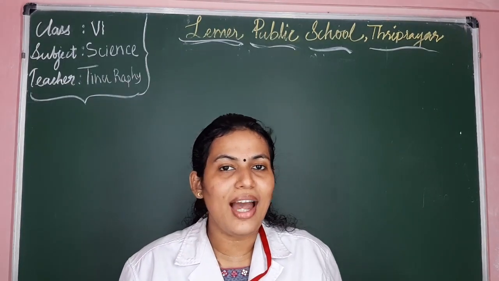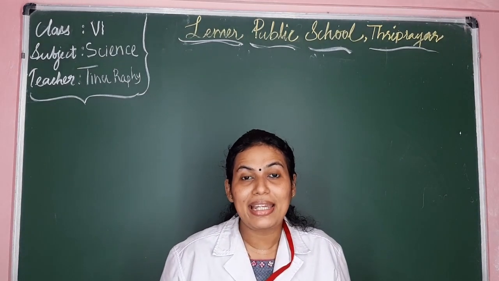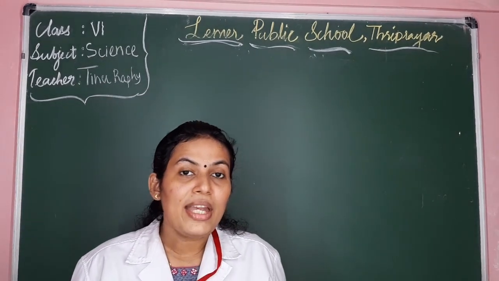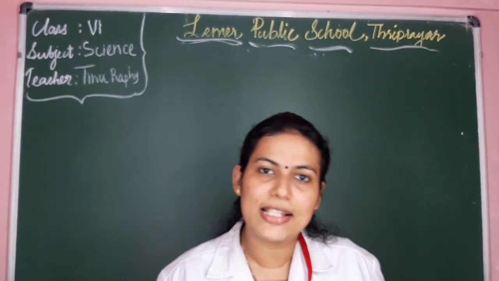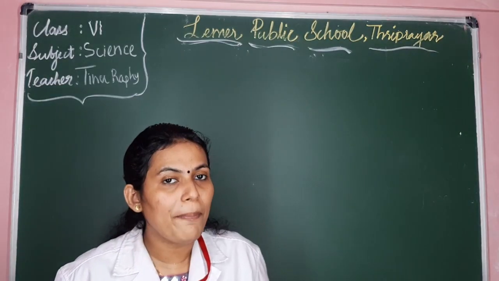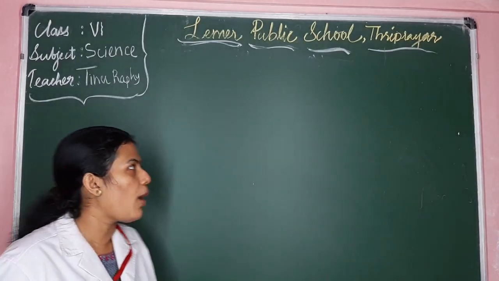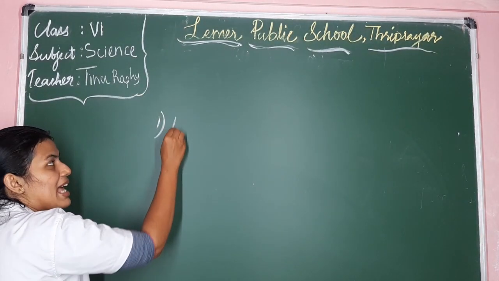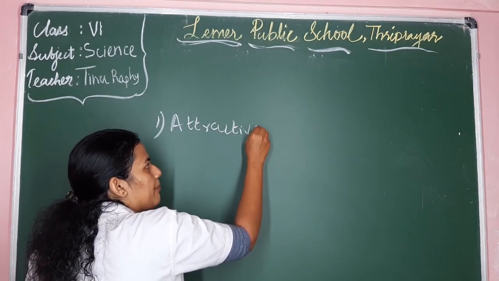So dear children, I hope you enjoyed the basic properties of magnets teacher demonstrated just now. Now we will learn the properties of the magnets given in your textbook. On page number 124 onwards, the properties are given. The first property of magnet which we are going to learn now is the attractive property. The magnet has attractive property.